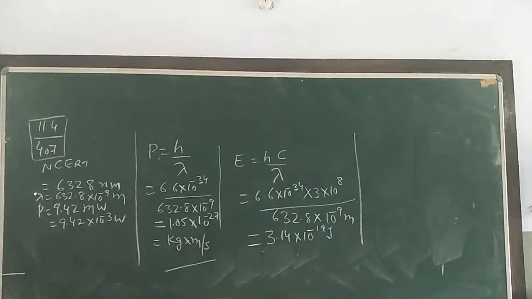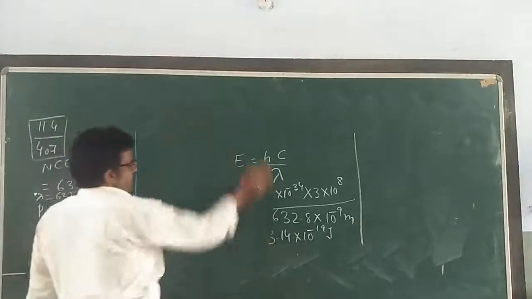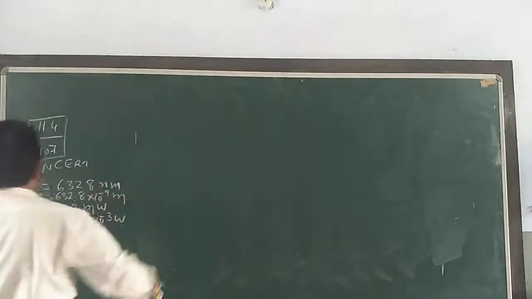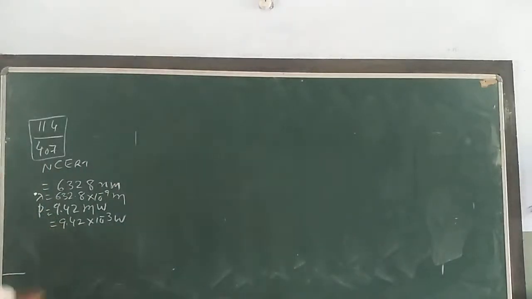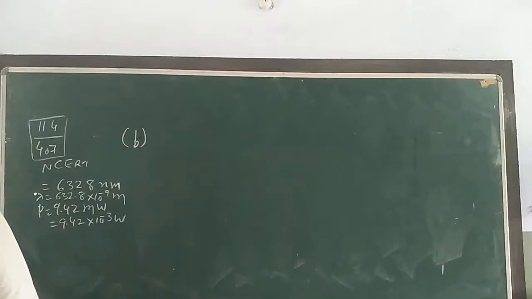Then in this, see what is the second part given to you, read them carefully. How many photons per second on the average arrive at a target irradiated by this beam?